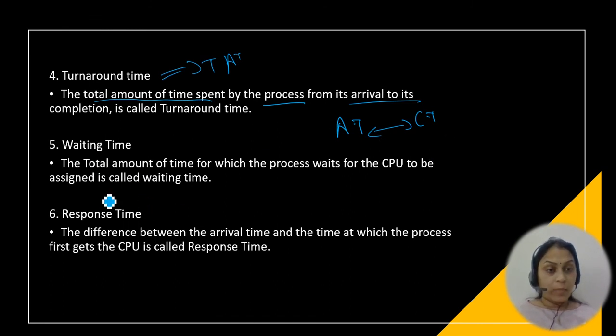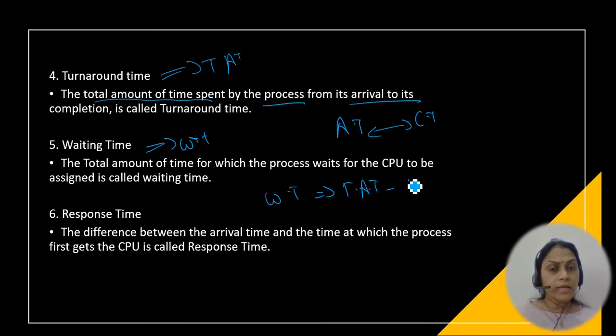Next is the waiting time. What do you mean by waiting time? I already said it is the total amount of time for which the process waits for the CPU to be assigned. So the time the process is waiting for the CPU, you call it the waiting time. It is nothing but the turnaround time minus burst time; you will get the waiting time.